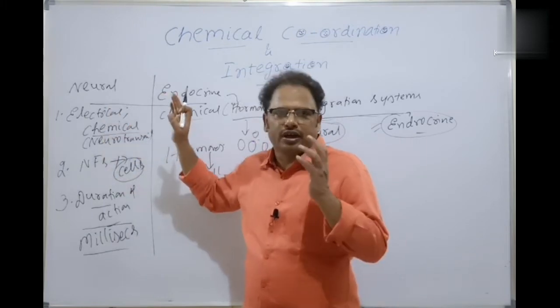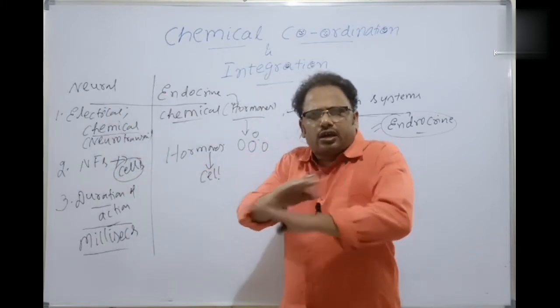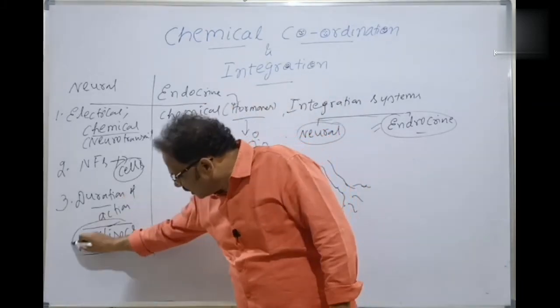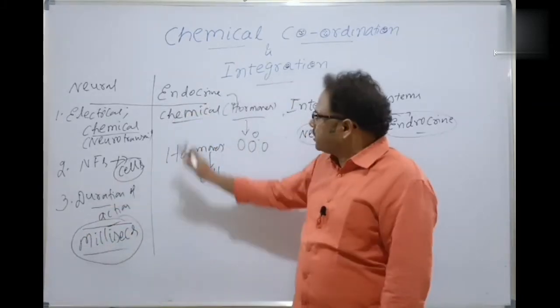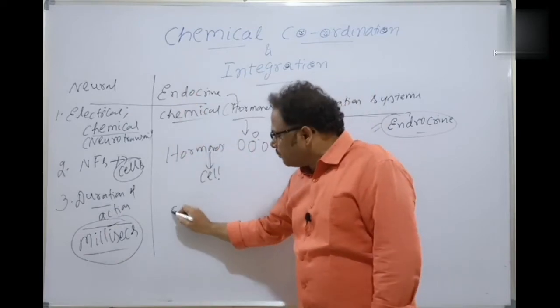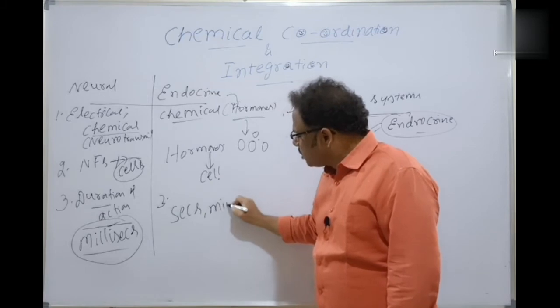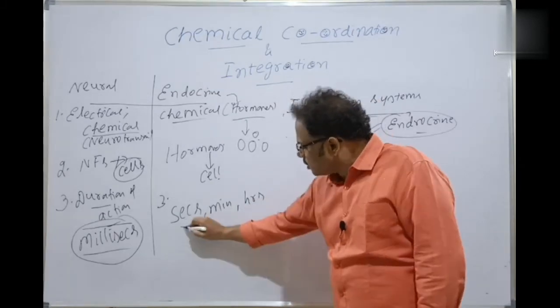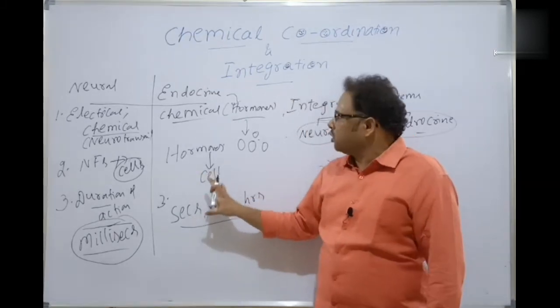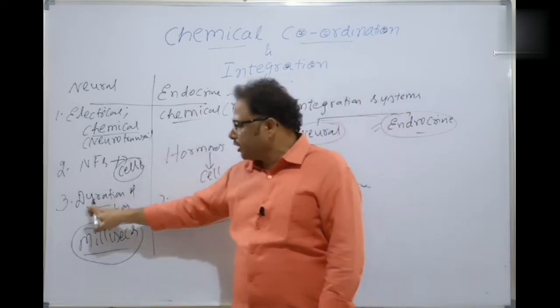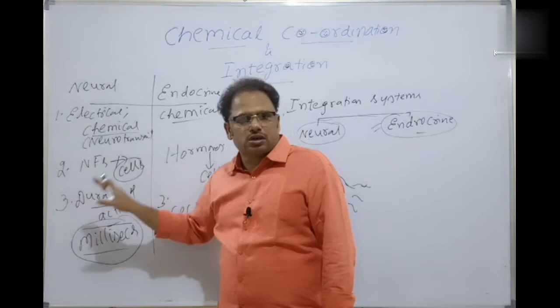Very rapid means very faster conduction, which is of just millisecond duration. Whereas in the case of endocrine system, it can range from seconds, minutes, or even hours. So longer duration is possible for the endocrine system with the hormones, whereas very, very shorter duration in the case of the neural system here.